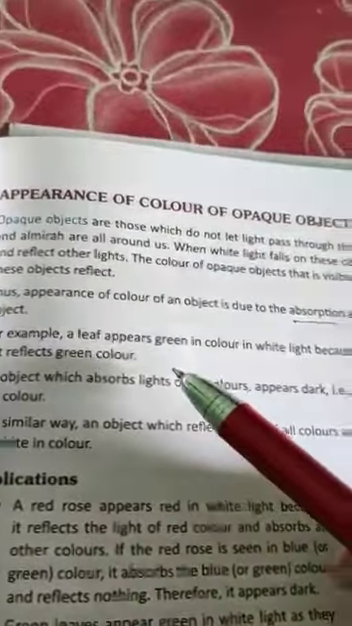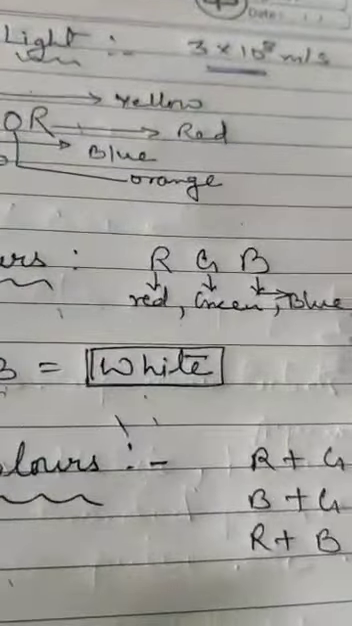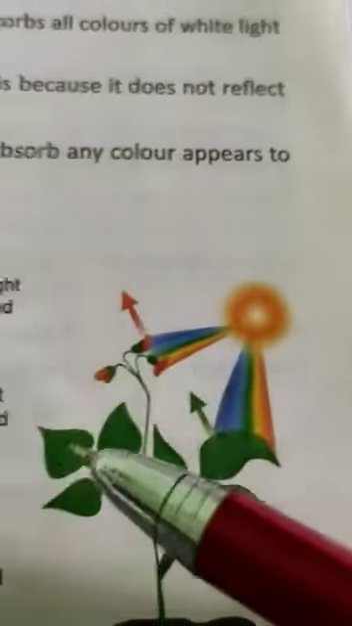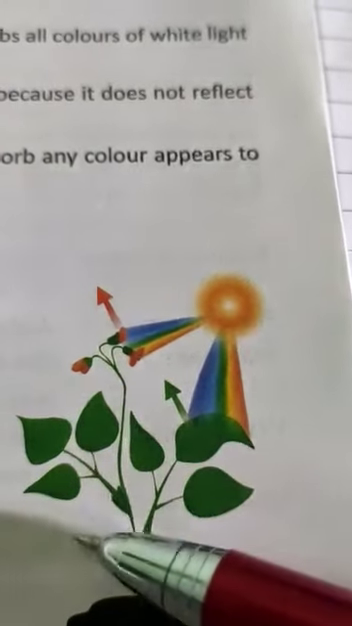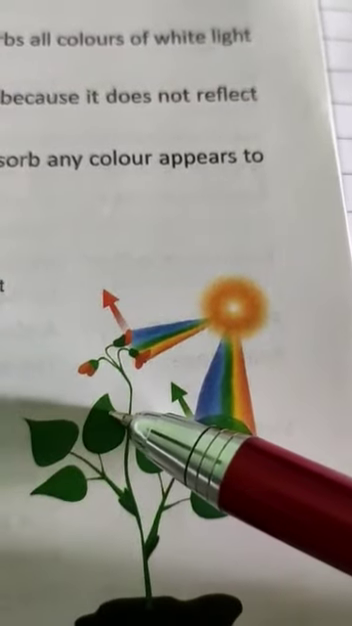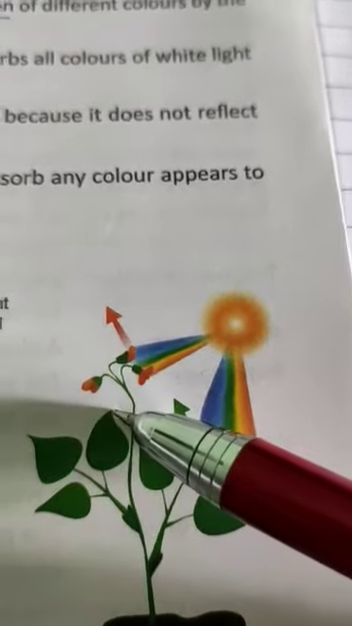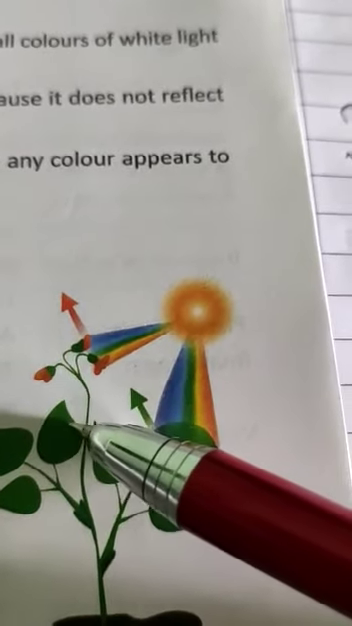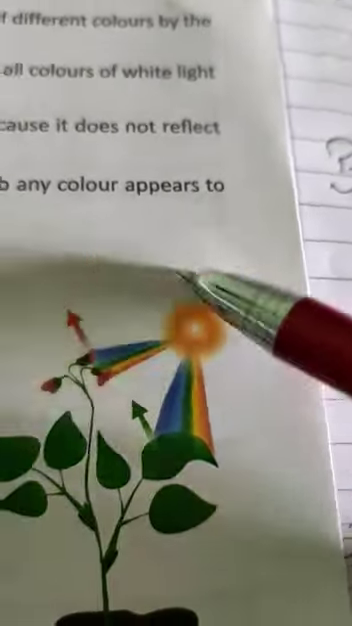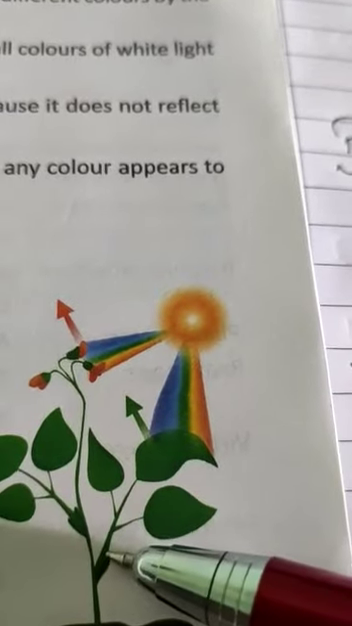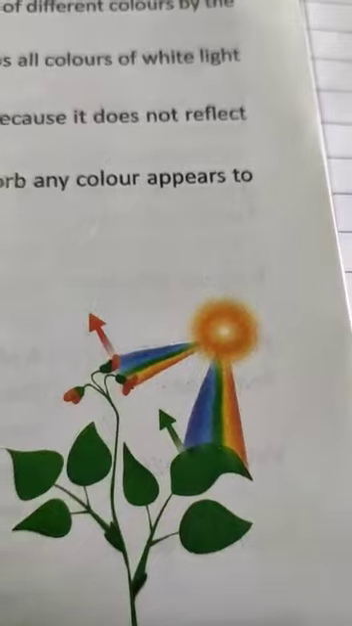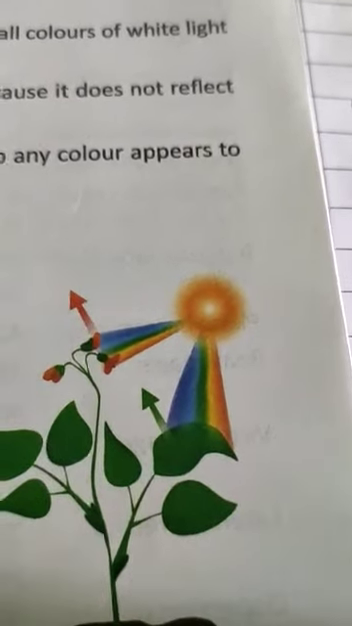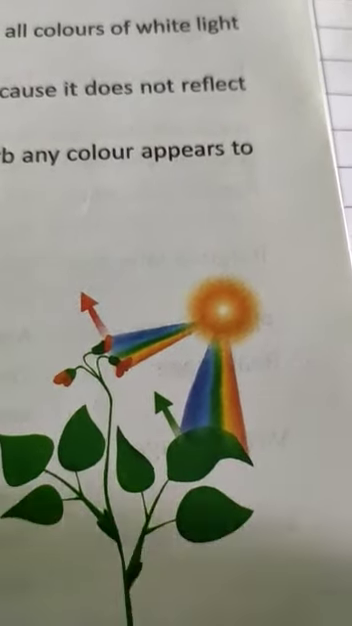Suppose a leaf appears green. A leaf appears green in white light. White light means sunlight when it falls on the plant. The leaf appears green. Why? Because a leaf absorbs all colors of white light but reflects green light. That is why we are able to see green color. Okay, it absorbs white light and reflects green light.